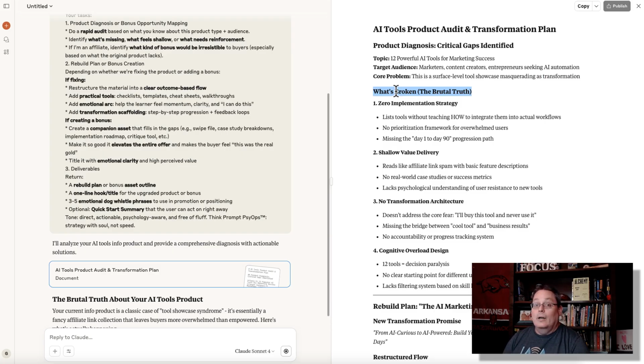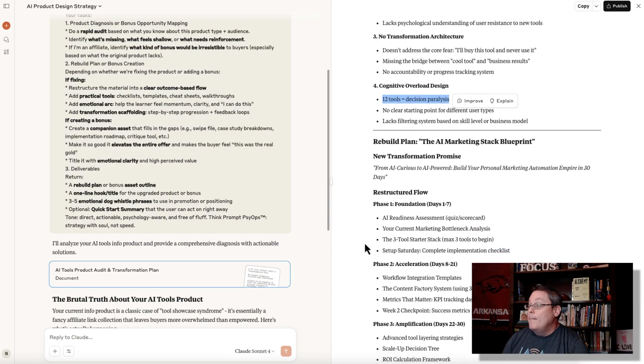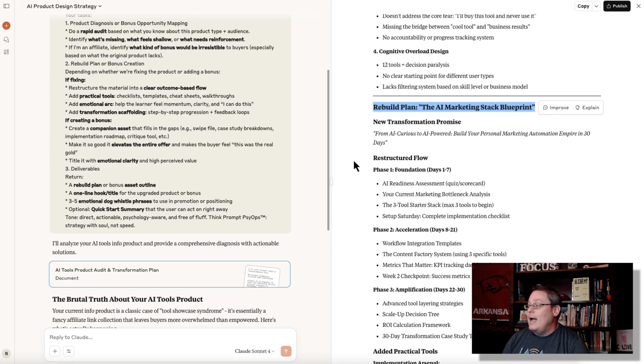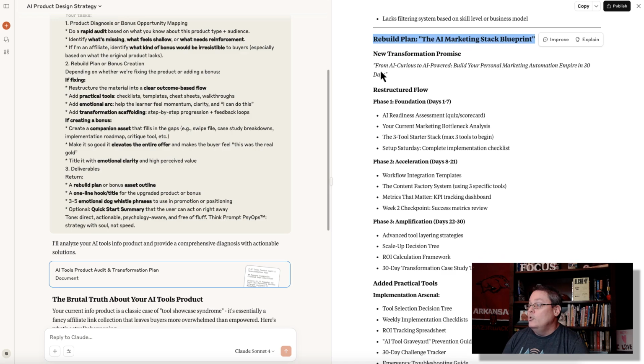The brutal truth: you want to get to $100 a day, you need to create products worth $100 a day, or promote products worth $100 a day with good bonuses. Zero implementation strategies, shallow value delivery, no transformation architecture, and cognitive overload design. 12 tools equal decision paralysis. Rebuild plan, the AI marketing stack blueprint. New transformation promise: from AI curious to AI powered, build your personal marketing automation empire in 30 days. Phase 1, phase 2, phase 3.